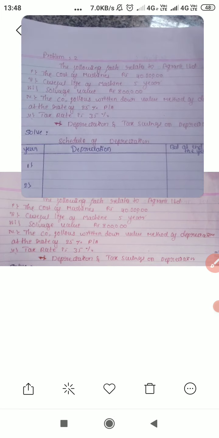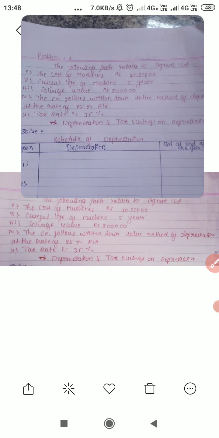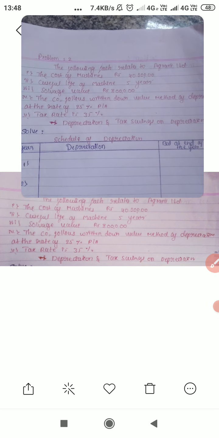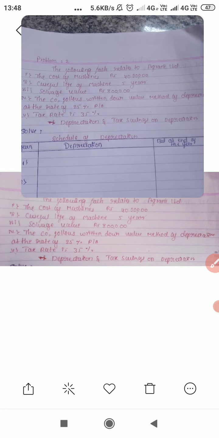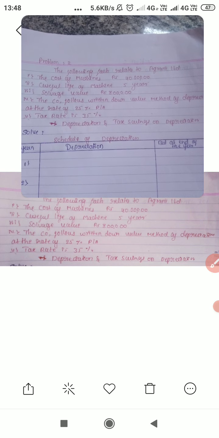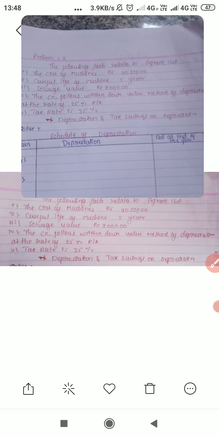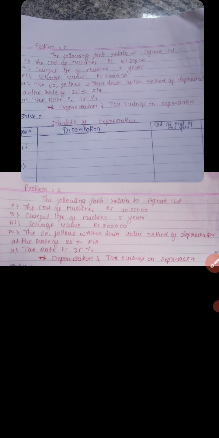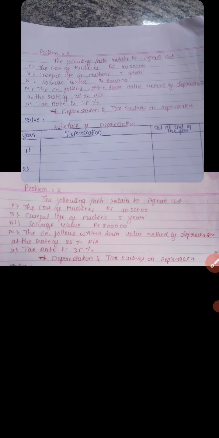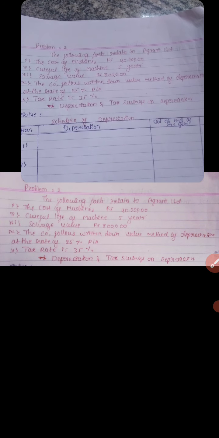What is the problem? The following facts relate to Agrani Limited. What information was given in the problem? The first one, the cost of the machine, is rupees 40 lakh. It is the worth or price of the machine.